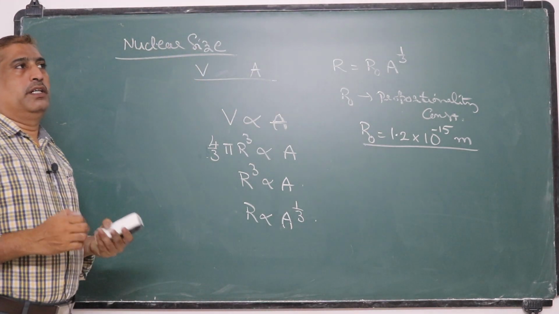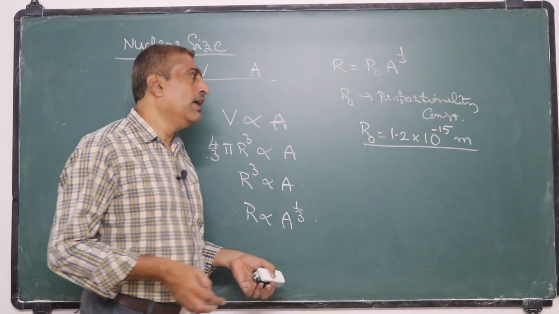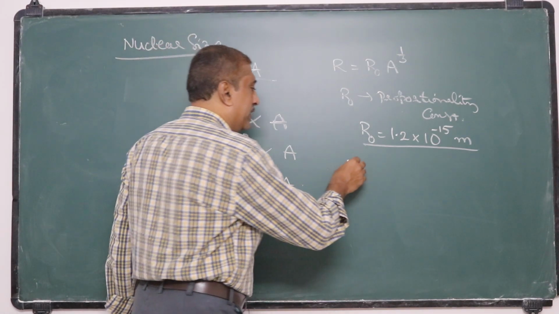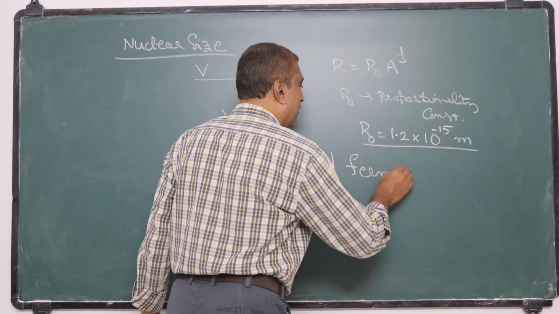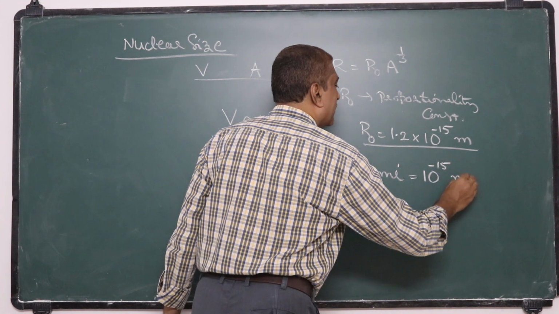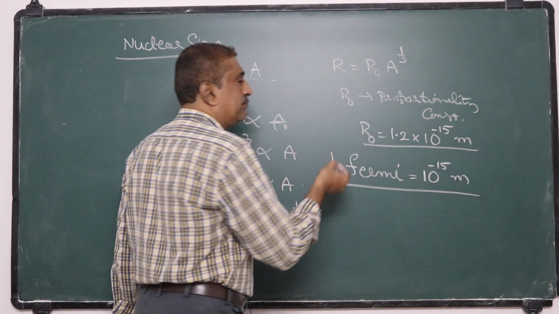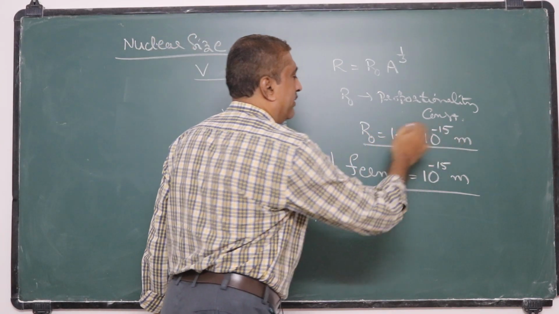Usually the nuclear distances are measured in Fermi. So 1 Fermi is equal to 10 to the power minus 15 meter. So remember this. Here we can write it as 1.2 Fermi.